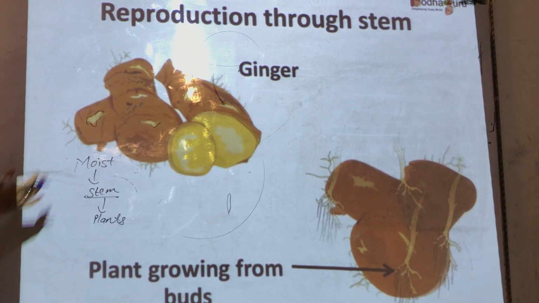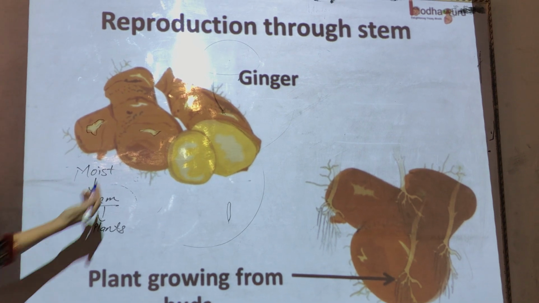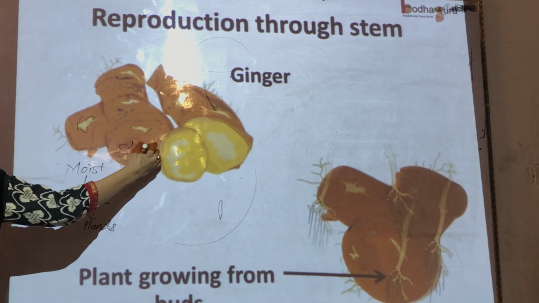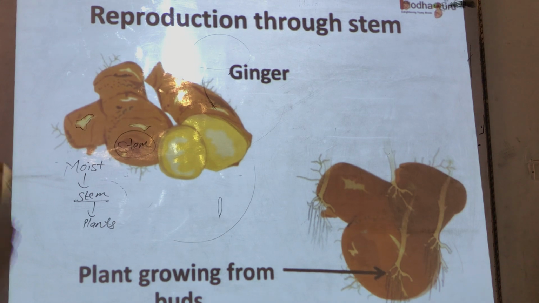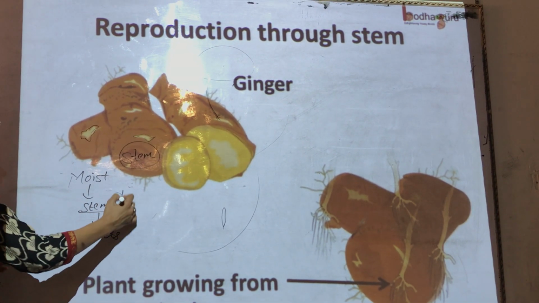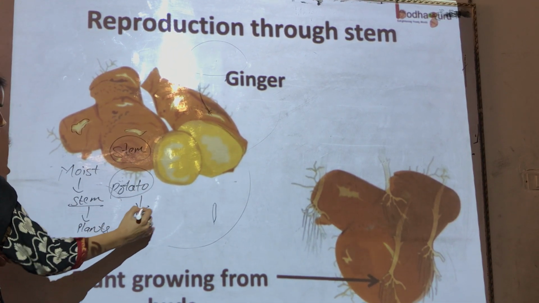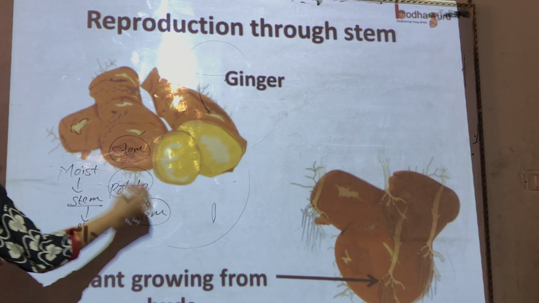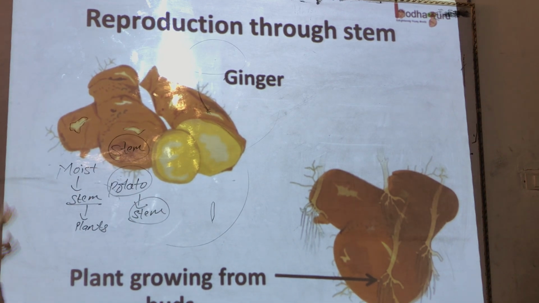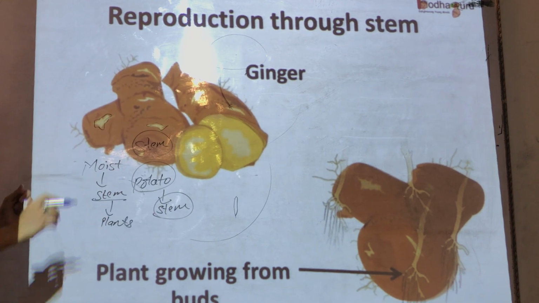Now for your information, this ginger is not a fruit, this ginger is not a root, this is actually a stem. It is called the stem. The ginger that you eat is a stem actually. The potato that you eat is actually a stem. Are you surprised to know that? Yes, potato is the modified stem of a potato plant. So do you know how it grows?